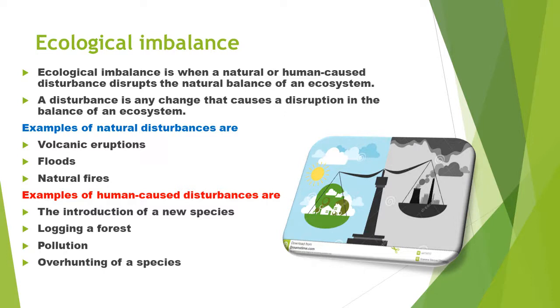Examples of natural disturbances. So what are the natural disturbances? Volcanic eruption, floods, natural fires. So examples of human caused disturbances. மனிதனால் ஏற்படக்கூடிய விளைவுகள். The introduction of a new species, logging a forest, pollution, overhunting of a species.